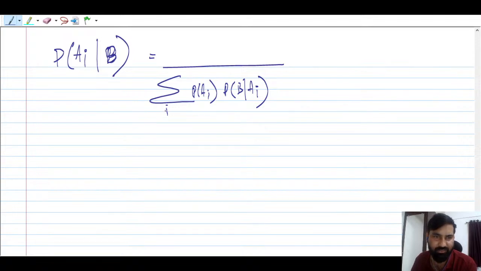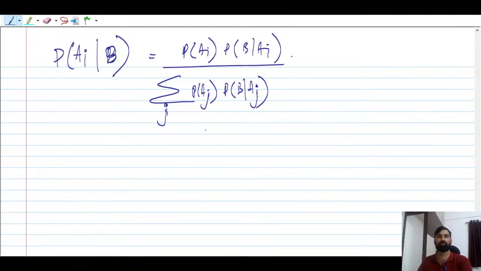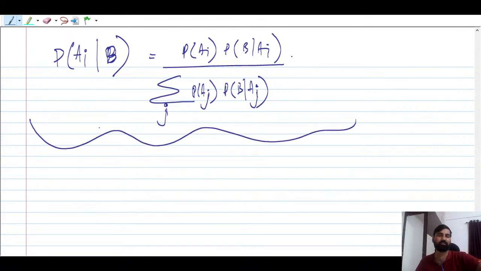So you can say that this is nothing but j here. Let me take j, right? And you can say this is nothing but probability of Ai, probability of B given Ai. One of the events you have to take in the numerator. So this is called the Bayes theorem, right? This is called the Bayes theorem.